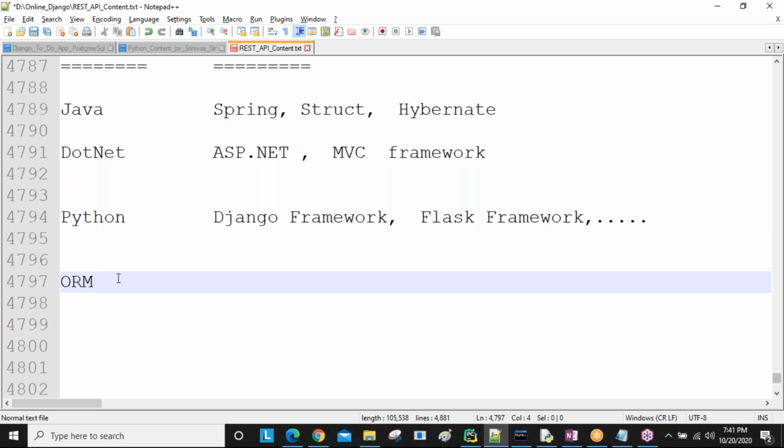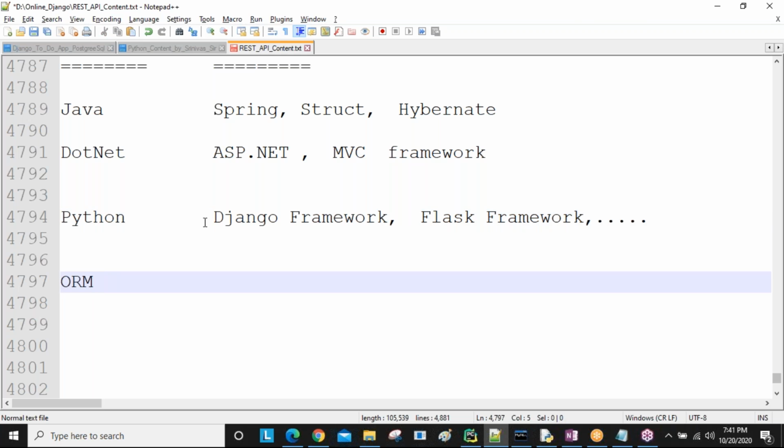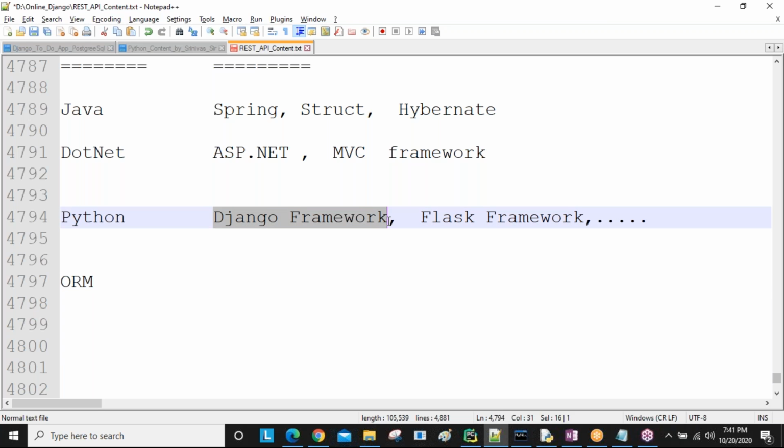Sir, please tell me the difference between the Django framework and REST API. I will give you all these points, madam. First of all, what is the Django framework? I'm talking about that here, and then we are going to talk about Django REST API also. Without knowing the Django framework, if I talk about REST APIs, there will be some problems. Okay, wait, I'll give you one point.